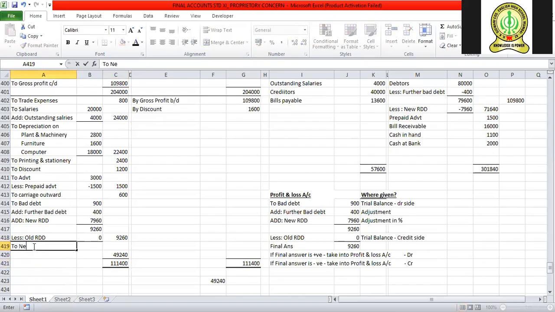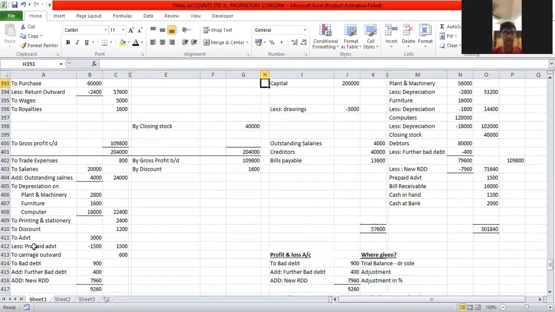To net profit transferred to capital account. Understood?